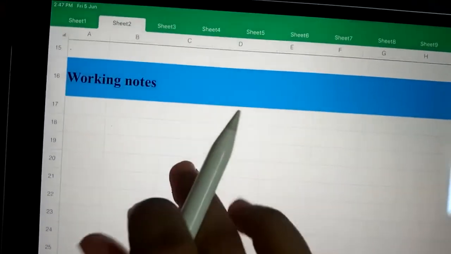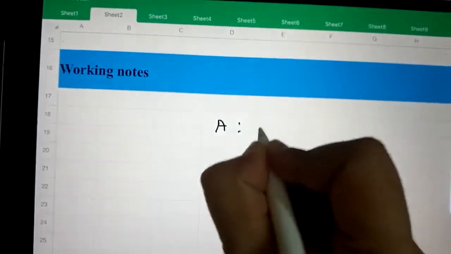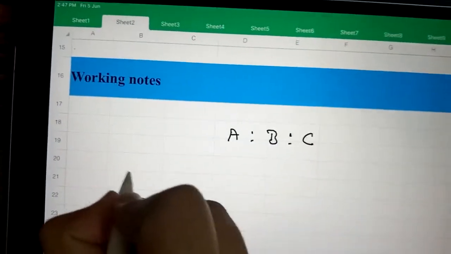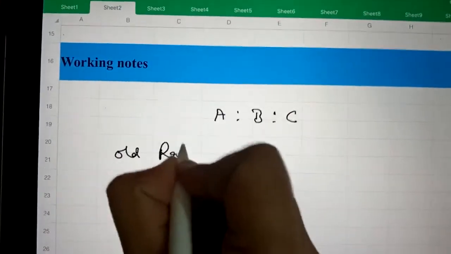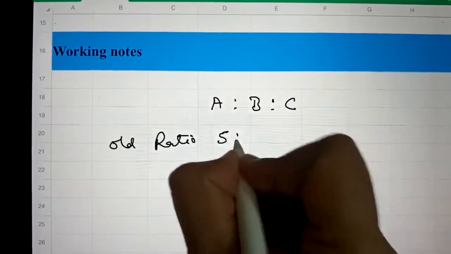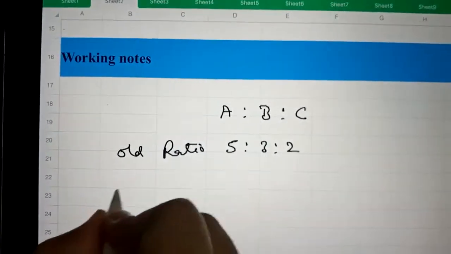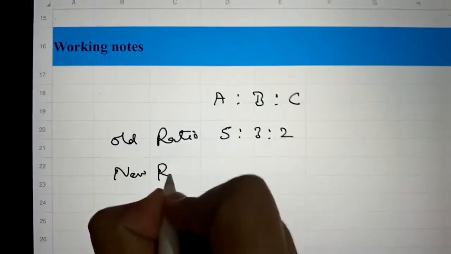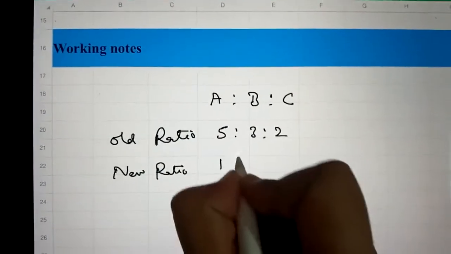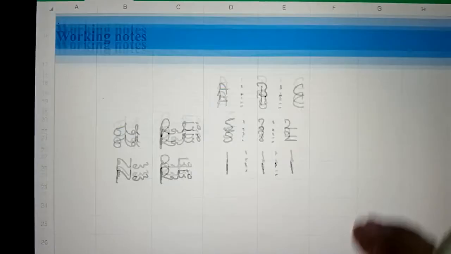There are three partners A, B and C. Old ratio is 5:3:2. New ratio they have decided is 1:1:1.